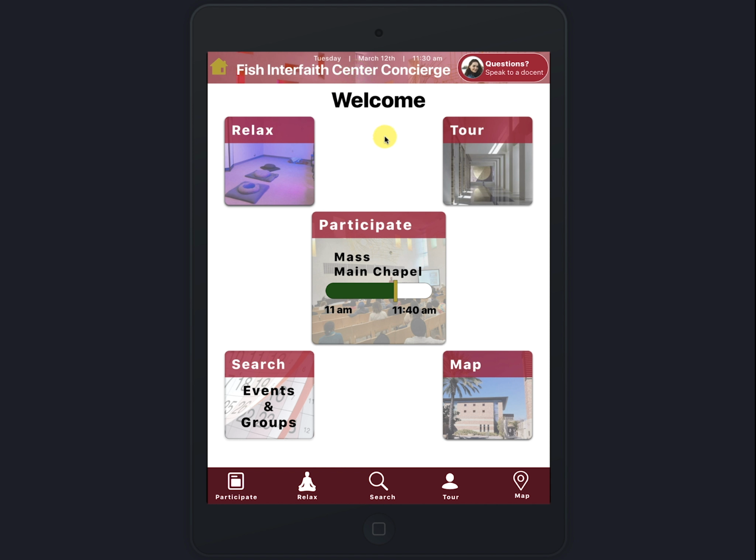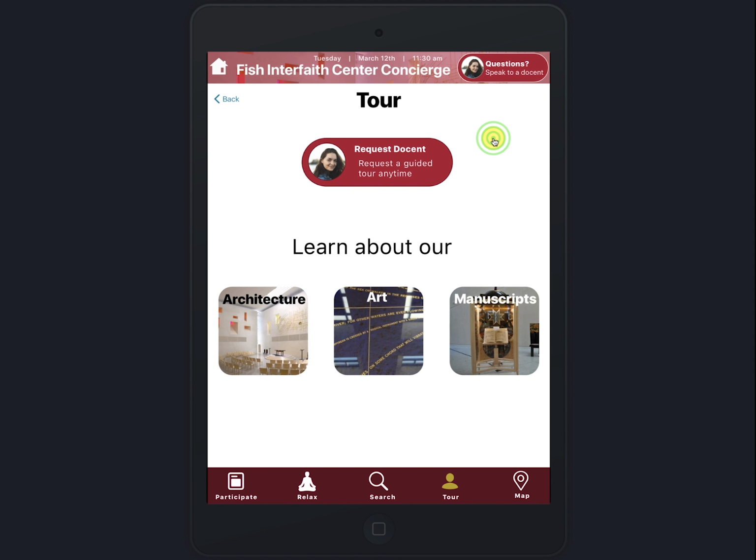We're going to go to tour. And the idea here is that there's lots of things to see in the center, and the docents are trained to give tours. And if you ask, they'll give you a tour. So in the center of the page, we highlight some of the things that a visitor can learn about.